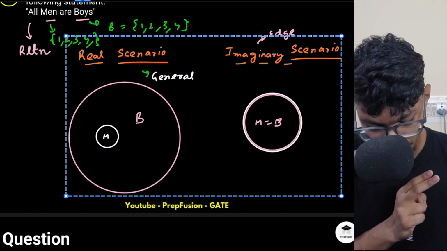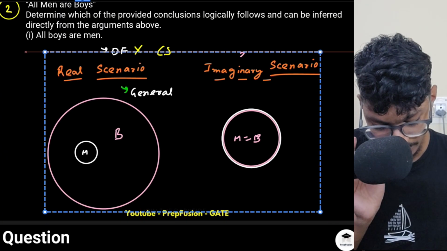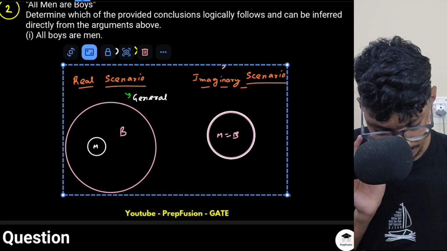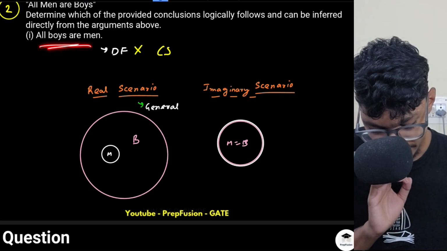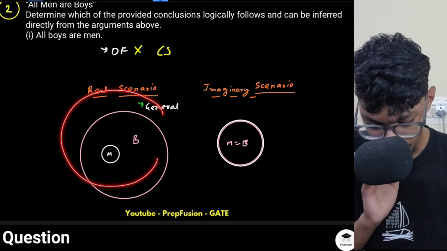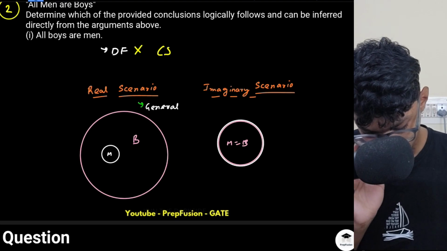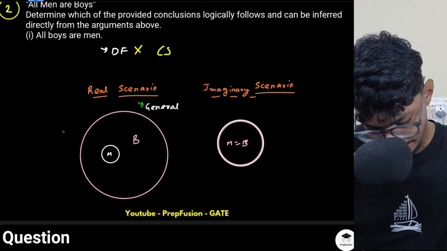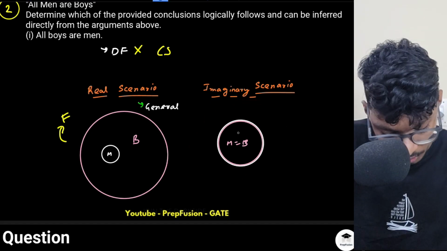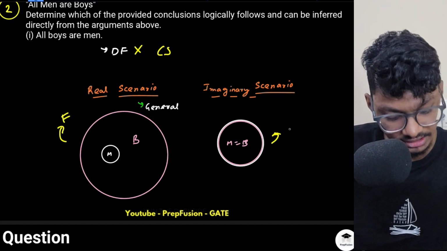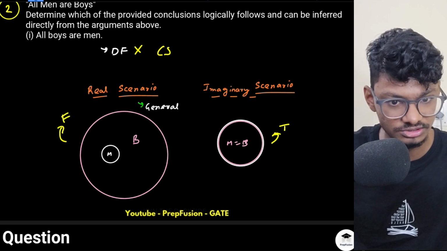You have to take both scenarios, right? I will copy this and paste this. With the help of a diagram, we will understand why it will be can't say. Okay. So here I can observe that, yes, all boys are men. This statement, according to this picture, is wrong. False. Now, according to this other picture, is it true? Yeah, all boys are men, and this is a possible case. So according to this picture, it is true. So yeah, it can be possible, right? There is a possibility. So I can't say.